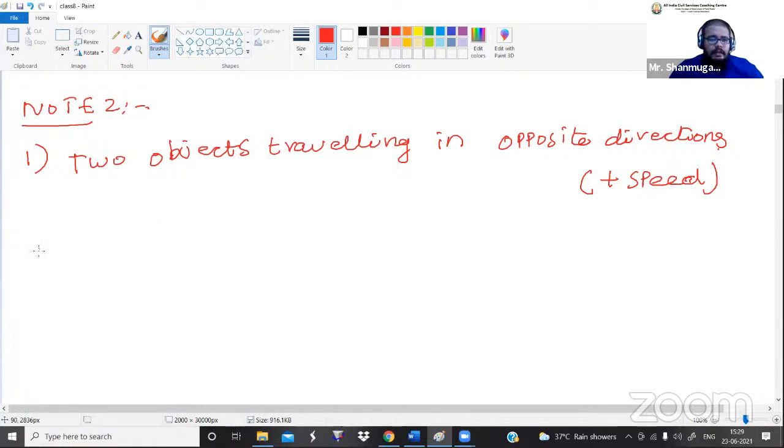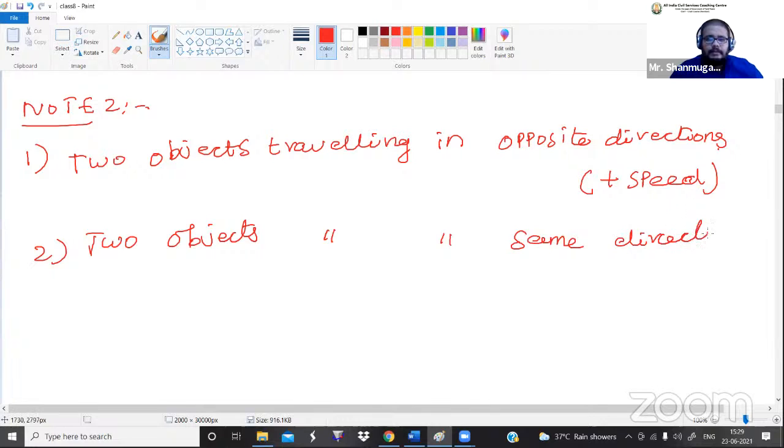And the second note is, if two objects are traveling in the same direction, then we have to subtract the speed values. So this is the next important note, you have to keep it in mind.